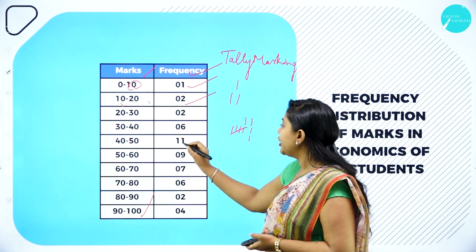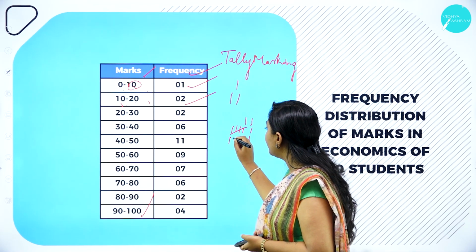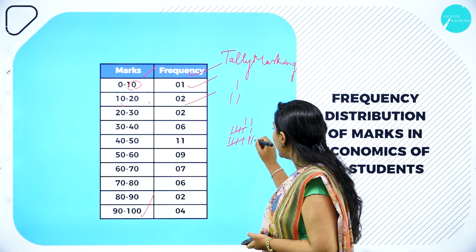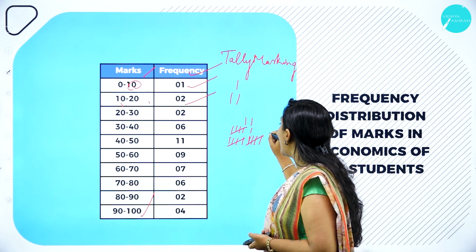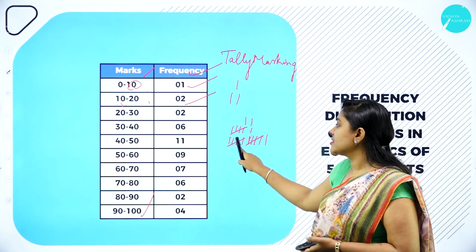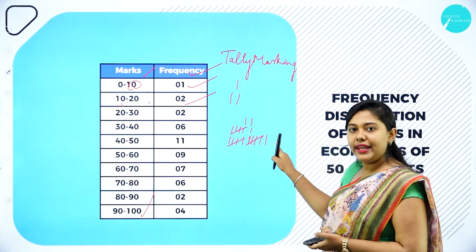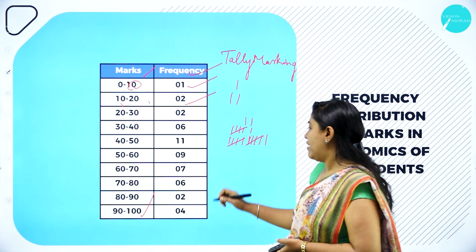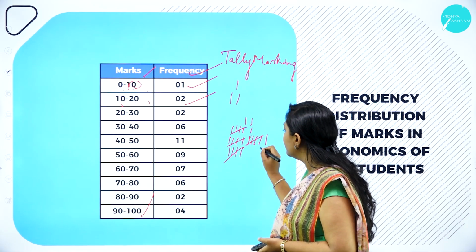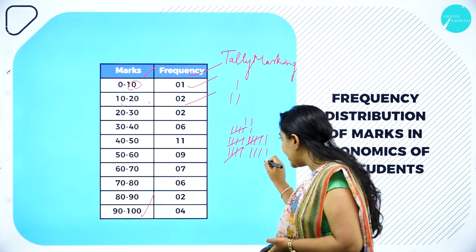And 40 to 50, we have 11: 1, 2, 3, 4, 5, 6, 7, 8, 9, 10 and 11. So 4 tallies and 1 cross. This consists of 5, 5 and 1, a total of 11. We have 9 here: 1, 2, 3, 4, 5, 6, 7, 8, 9.